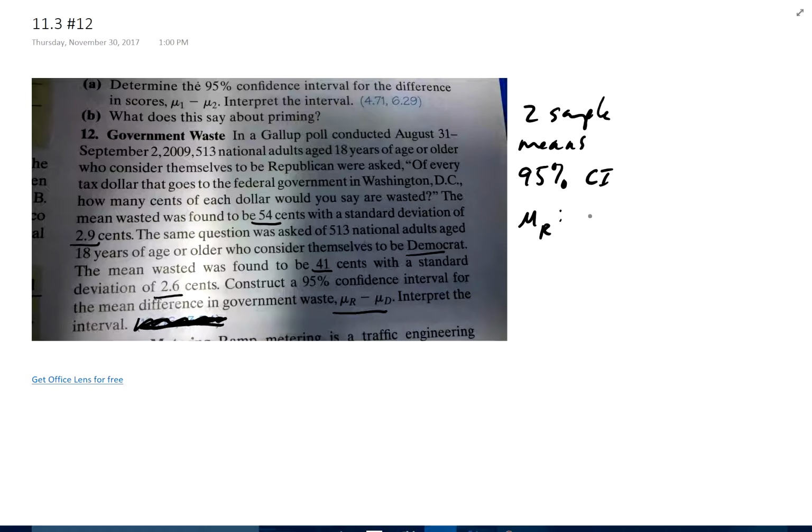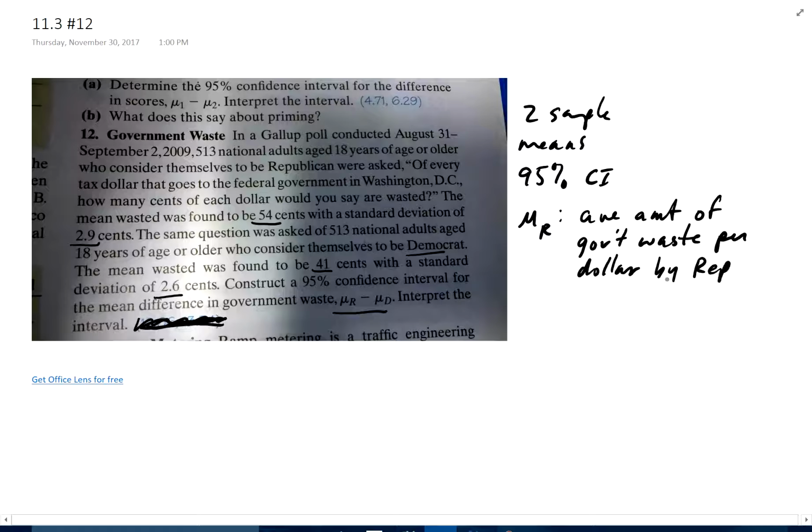Mu r is the average amount of government waste per dollar by Republicans, and mu d is the average amount of government waste per dollar by Democrats. Or this is what they say.